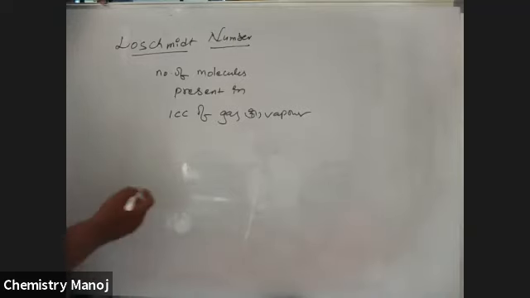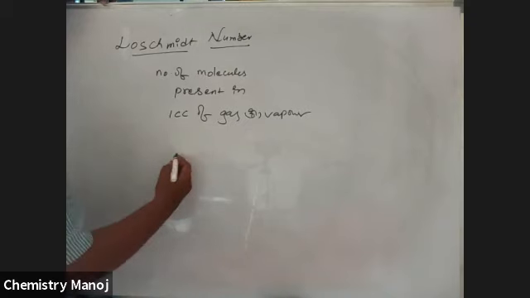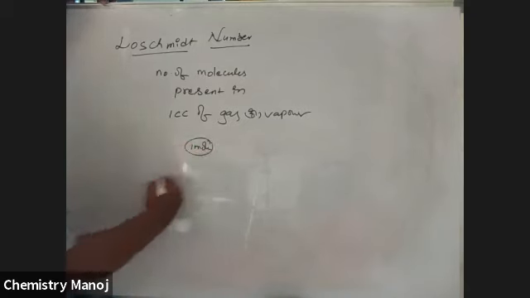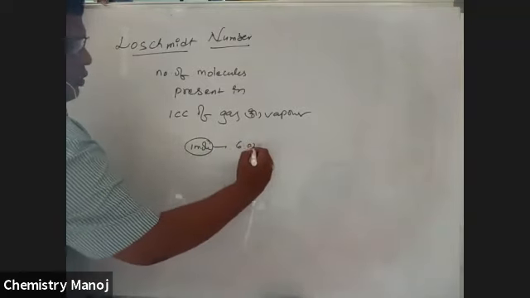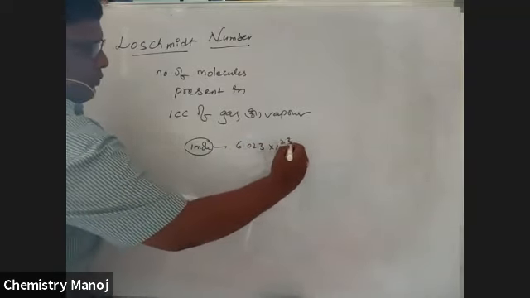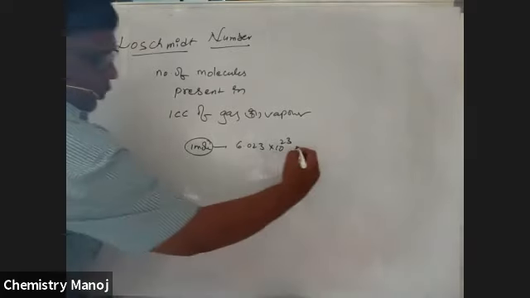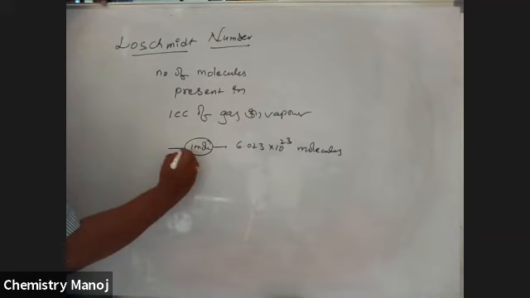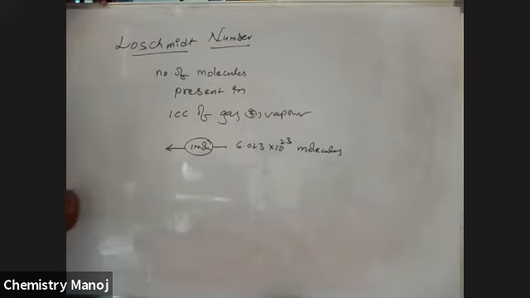So how to calculate this Loschmidt number? We are going to take 1 mole. 1 mole is equal to 6.023 into 10 power 23 molecules. This 1 mole is also equal to the gram molar volume at STP, that is 22,400 milliliters. Cc is nothing but 1 ml.